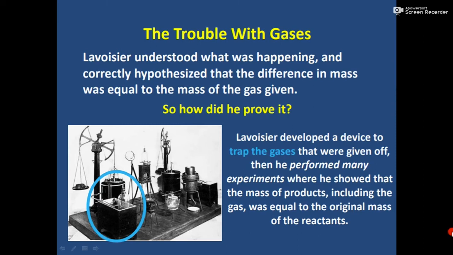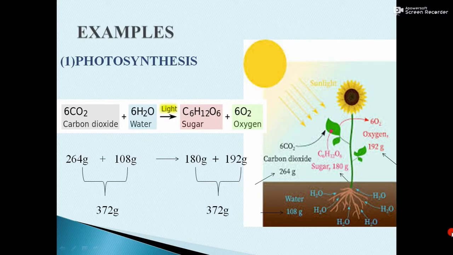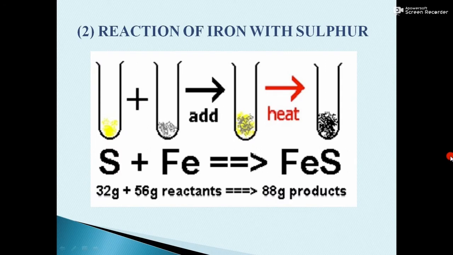Now we'll consider certain examples in order to clarify our concept. The first one is the common reaction photosynthesis, with which you must be familiar. Carbon dioxide and water react together in the presence of sunlight to form sugar and oxygen. Here, the total mass of the reactants is equal to the total mass of the products. Next is the reaction of iron with sulfur. When sulfur reacts with iron, it forms a new product, iron(II) sulfide.